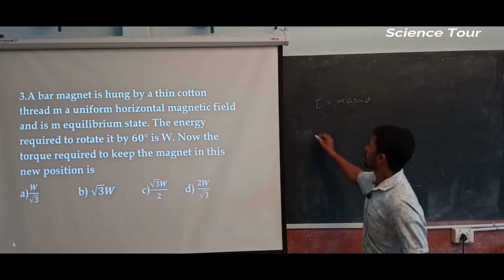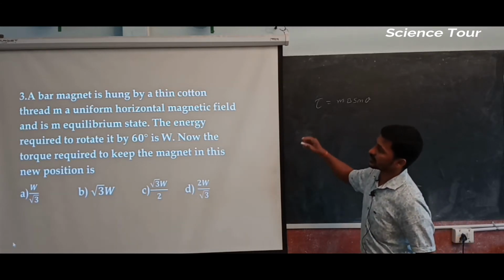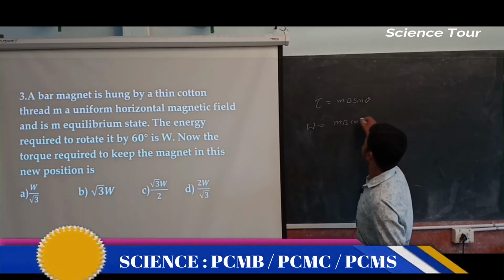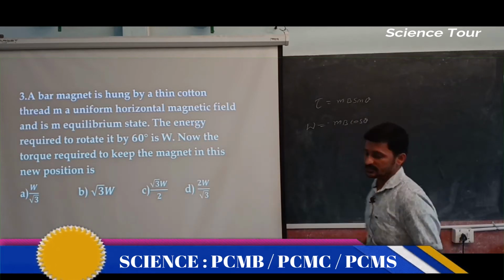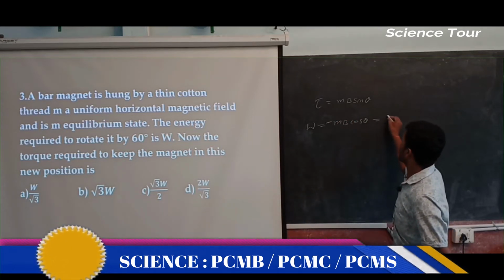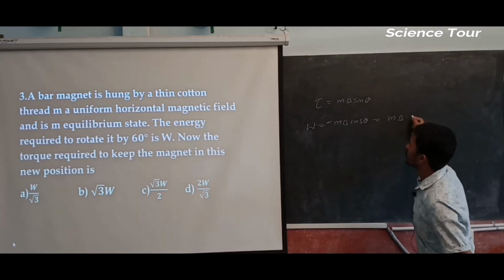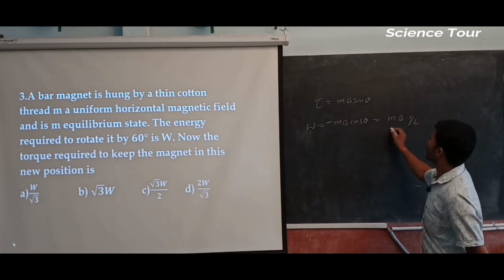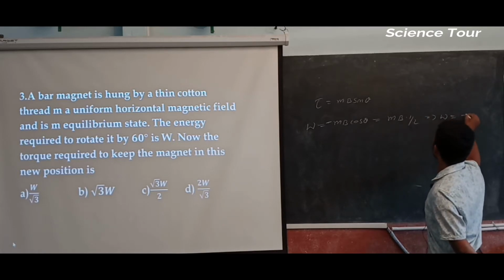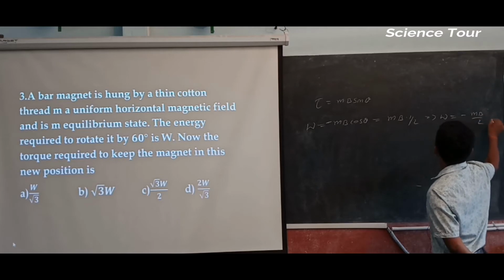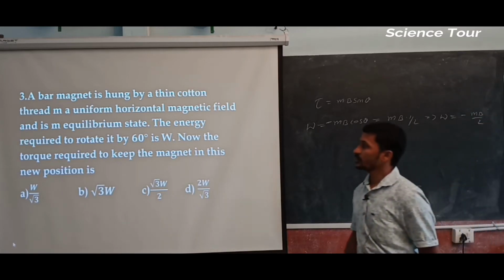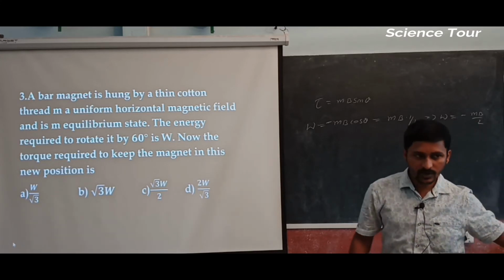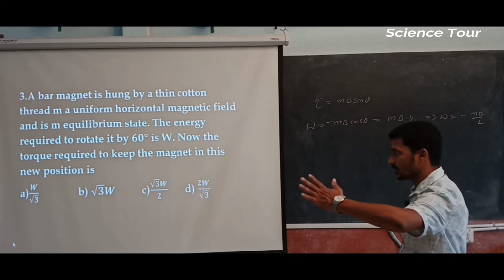The energy required to rotate by 60 degrees is W, which is equal to minus MB cos theta. Cos 60 means half, so W is equal to minus MB by 2. Now the torque is required to keep the magnet in this position, so I have to rotate against the torque.